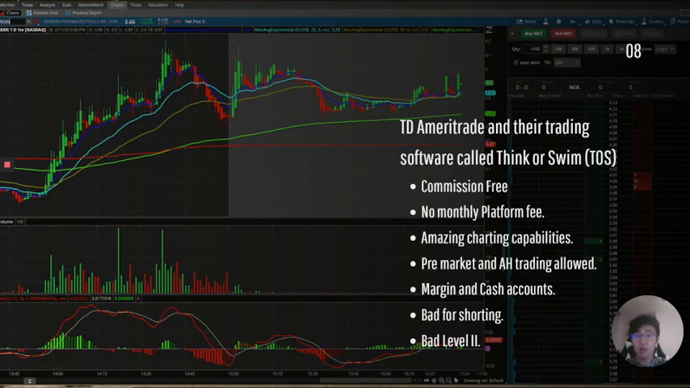Okay. However, the downside of TD Ameritrade is that it is bad for shorting, meaning it is very hard to find shares to short. Okay. You're only going to be able to find probably very high float stocks or high market cap stocks. Okay. And then as well as the level 2. We'll have a lot of complaints about TD Ameritrade Thinkorswim's level 2. It's not that pretty. It's not very good, okay, compared to most other brokerages out there.